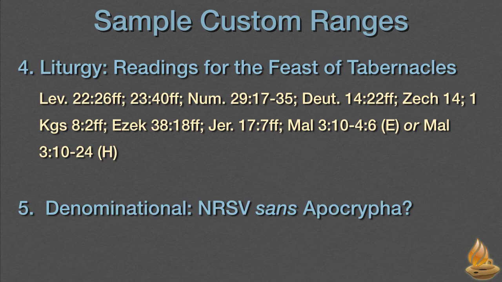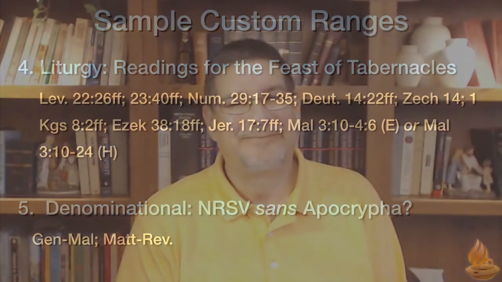Some Bibles include the Apocrypha, like the NRSV. If you're Catholic or Orthodox, that's probably fine. If you're Protestant, you may decide to exclude them, like so. Now, all the examples I've given here are from the Bible, but remember that custom ranges can be used with any text, not just Bibles.